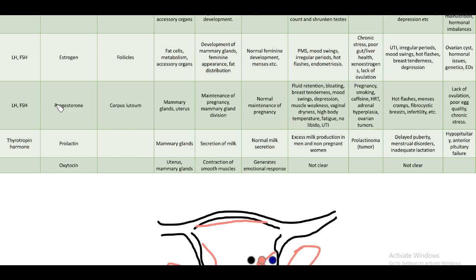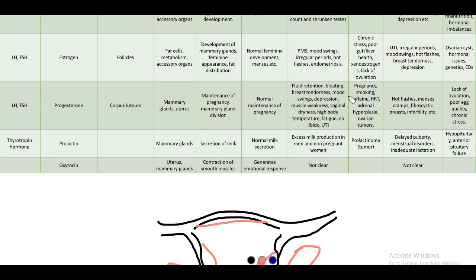Progesterone is secreted by the corpus luteum, a very temporary endocrine gland, due to LH and FSH action. This acts on the mammary glands and uterus. It helps in maintenance of pregnancy and mammary gland division. So it helps in division of alveoli in the mammary gland. So more alveoli are present and they help in preparation of the pregnancy. So it helps in maintenance of pregnancy. This endometrial wall that we discussed, it helps in maintaining that.